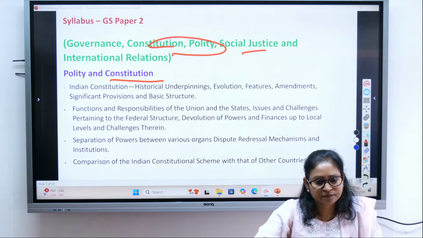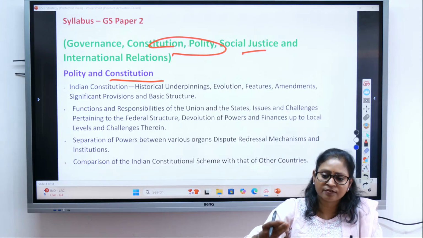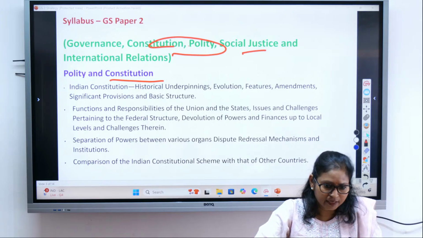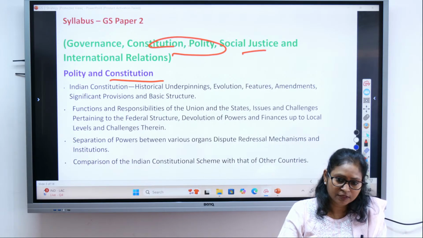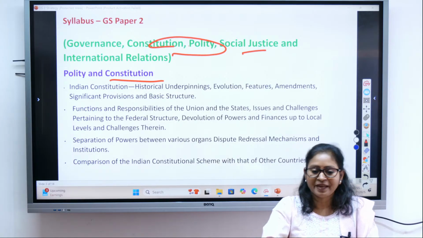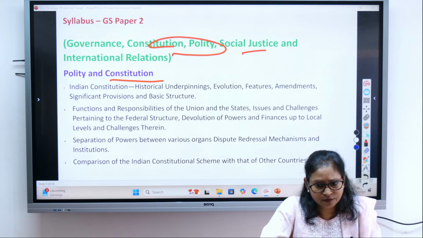Compulsory education, Article 21A. Then every child, every infant from 0 to 6 years, needs to be provided good care. And then there is the Anganwadi which will provide good care through the Integrated Child Development Scheme, ICDS, isn't it? So these are what? Social justice, or whatever schemes are meant for the scheduled castes, scheduled tribes, because they are disadvantaged. So reservation is a part of your social justice, isn't it or not?